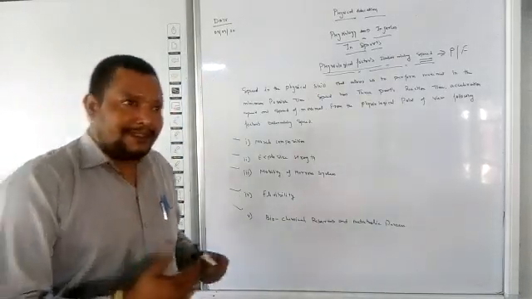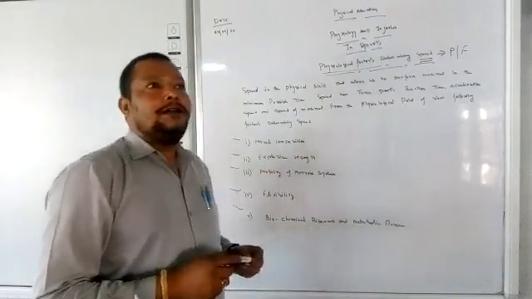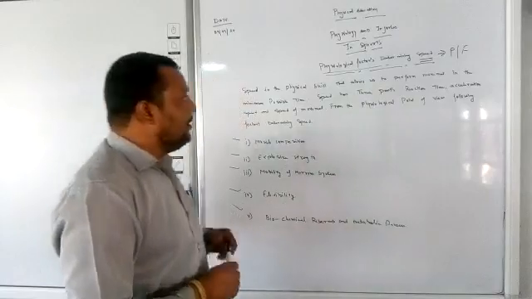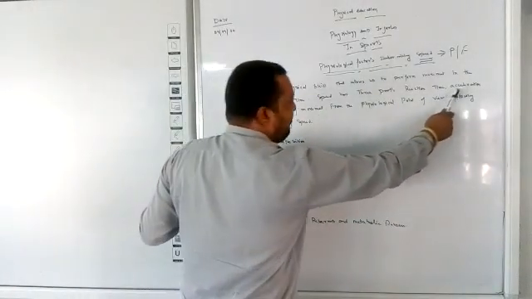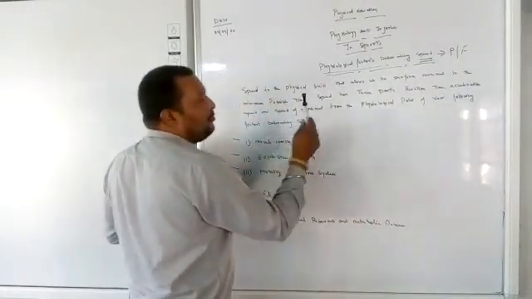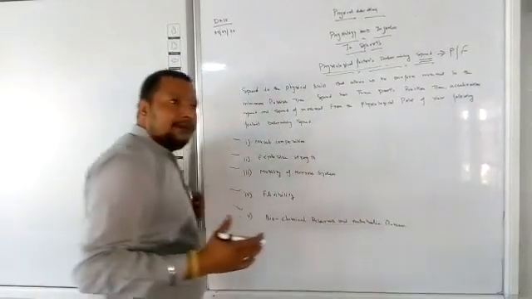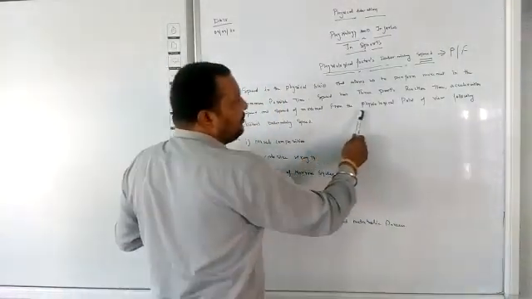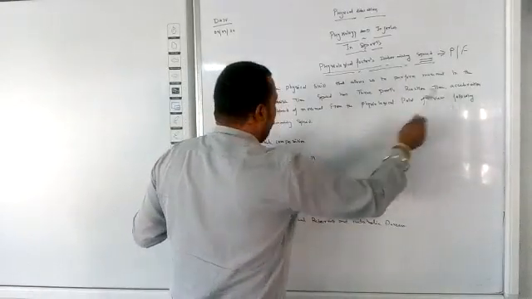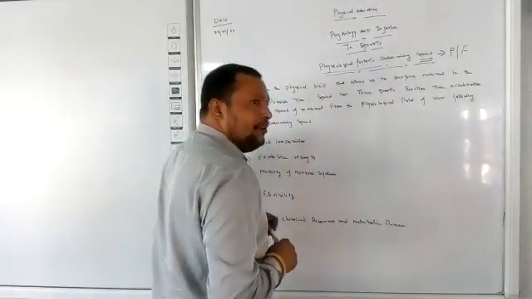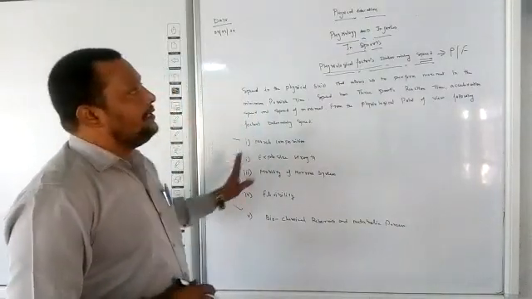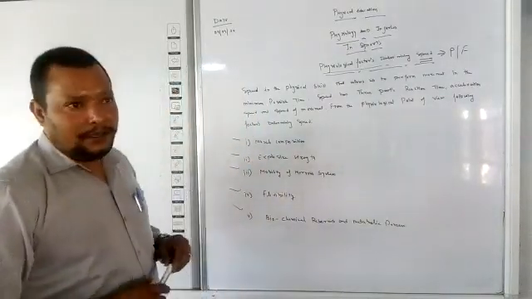Meaning to say, the faster the action of the movement and the less time it consumes, that is related to speed. Speed has three parts: reaction time, acceleration speed and speed of movement. We have seen all of this in components of physical fitness too. From the physiological point of view, now come to the physiological factors determining speed. Number one is muscle composition.